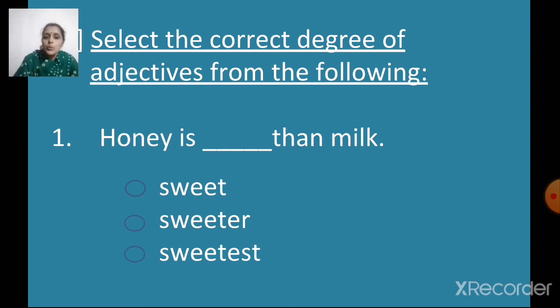Now let us see. Sweet, sweeter, sweetest. These are the three options given. So which is the correct form of the adjective I have to use? Sweeter, right? Comparative form is sweeter. So let me click on sweeter and select it. Yes, honey is sweeter than milk. Understood, children? Now let's go to the next one.